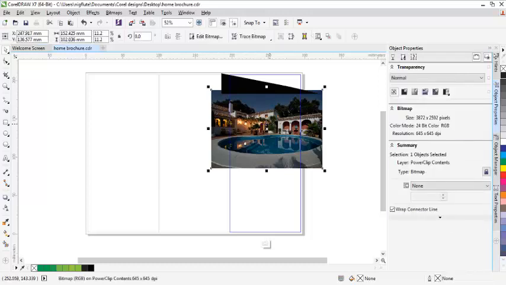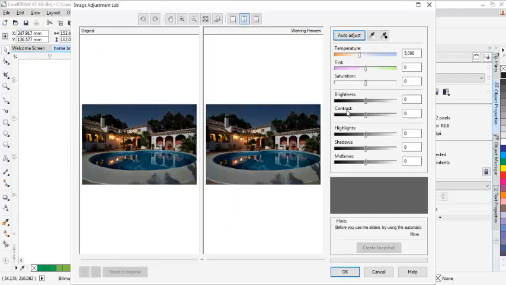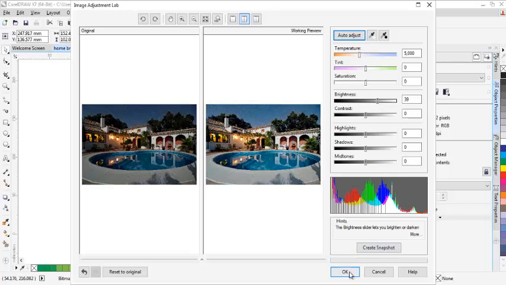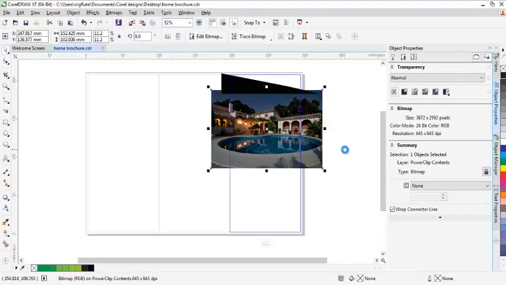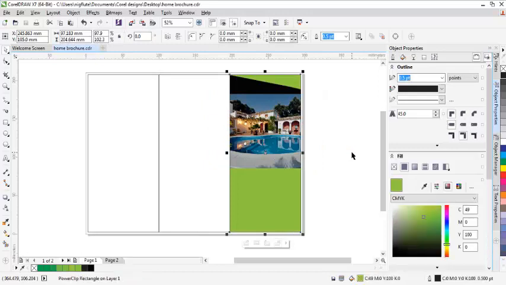Now let's work on our picture. To increase the quality, we come to bitmap, click on image adjustment, increase the brightness a bit, increase the brightness. Alright, click on OK. Now ensure that any changes you make, click on save. Okay.